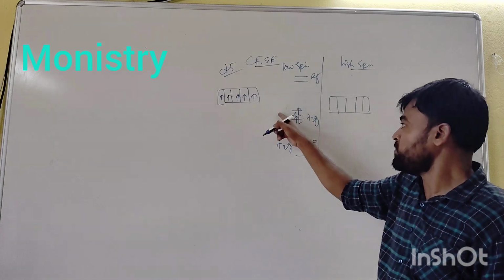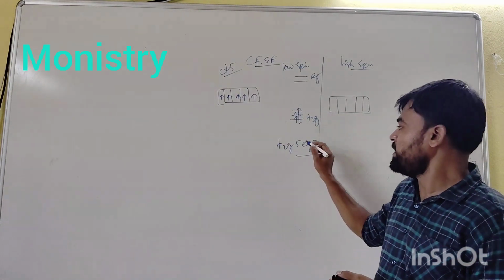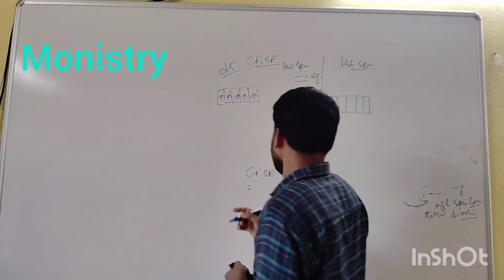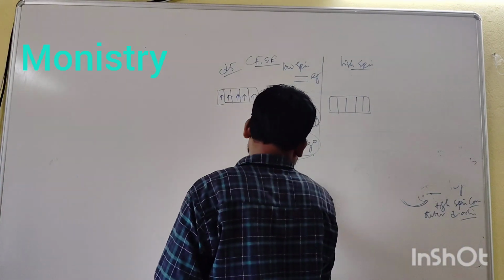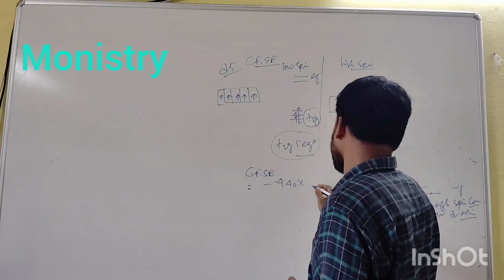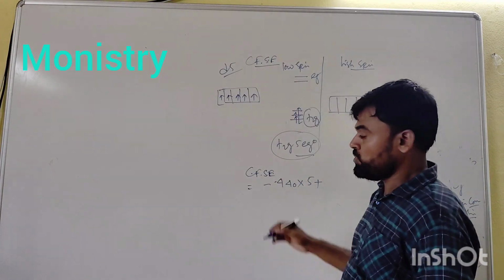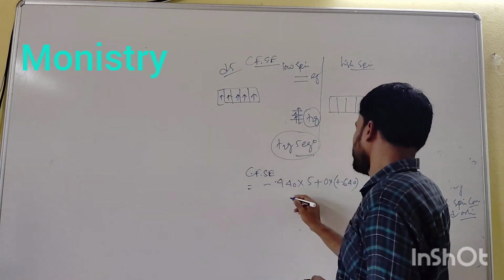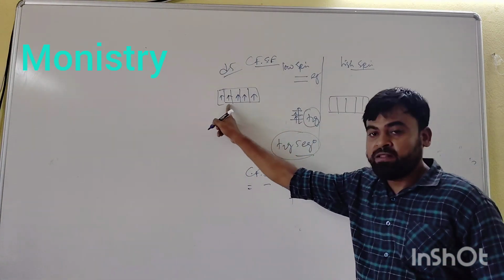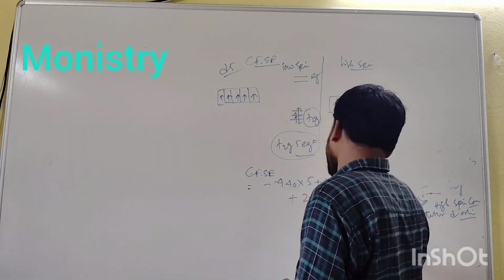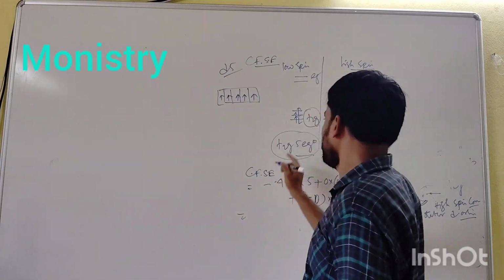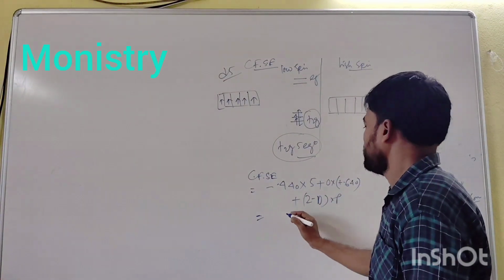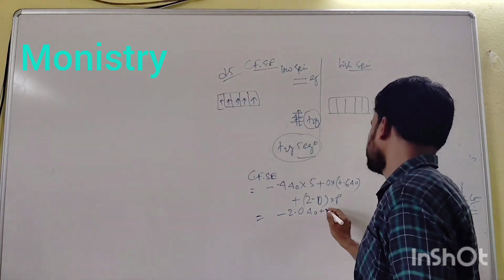And in the case of a low spin complex, that is in the presence of a strong field ligand, it is t2g5 eg0, and the CFSE value is, for each t2g electron, minus 0.4 delta O, and the number of electrons is 5. The number of eg electrons is 0, and for each eg electron the CFSE is plus 0.6 delta O. And here is the pairing energy, that is, here 2 pairs. In a d5 system actually there is no pair, so 2 minus 0 into P. That is here minus 2.0 delta O plus 2P.